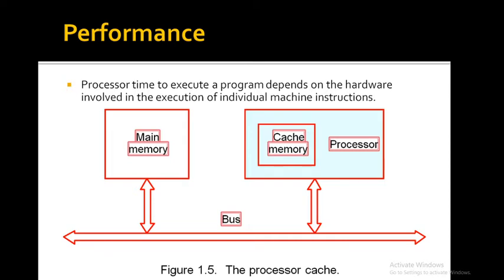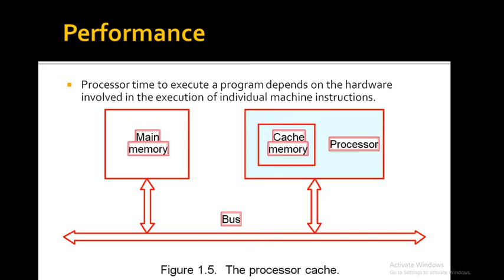When the execution of an instruction calls for data located in the main memory, the data are fetched and a copy is placed in the cache. Later, if the same instruction or data item is needed a second time, it is read directly from the cache instead of going to the memory.